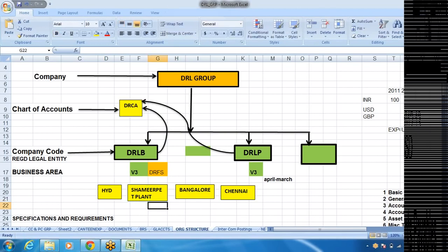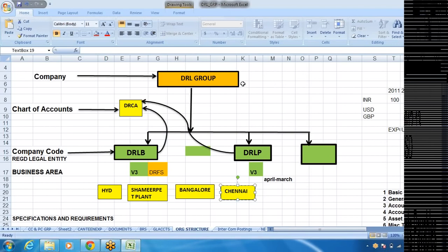But we are going to define it as one of the business areas, because I want to capture expenses business area wise, right? And Bangalore, Chennai, like that, in different places we do have business areas. And the concept of business area, I think slowly it is getting obsolete, but it is going to take some time. Its place is going to be occupied by profit center accounting, right? When we go to controlling, we are going to see the profit center accounting part in depth. But until then, let us understand the business area, right? It is not completely removed. It is there. We can use business area.